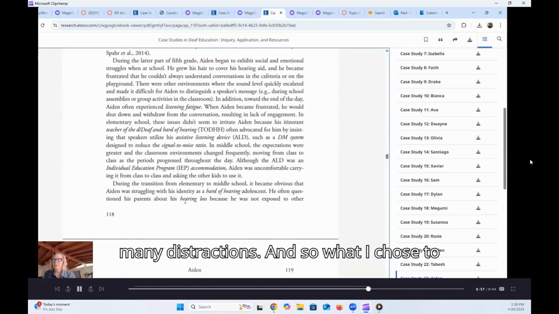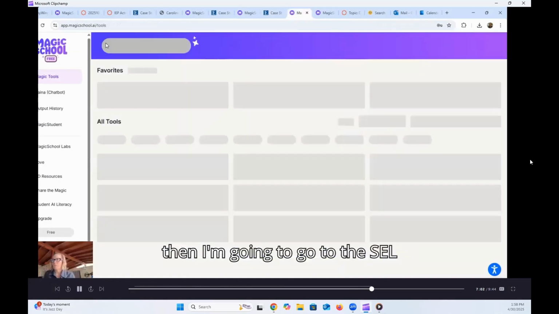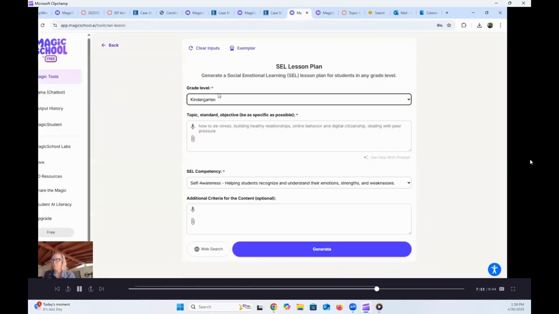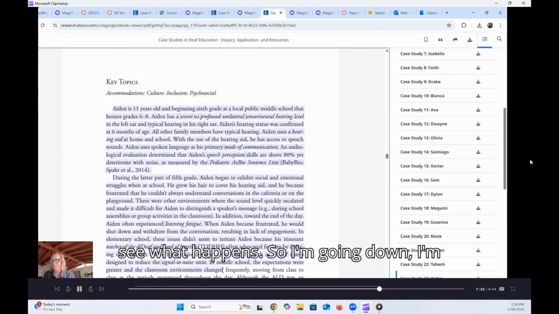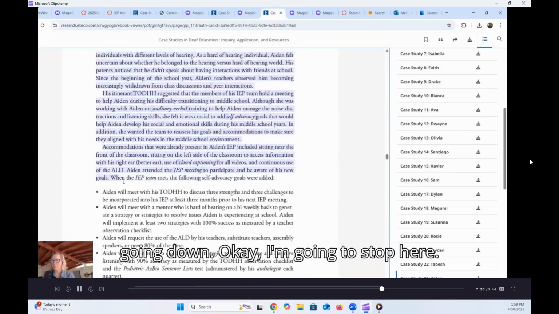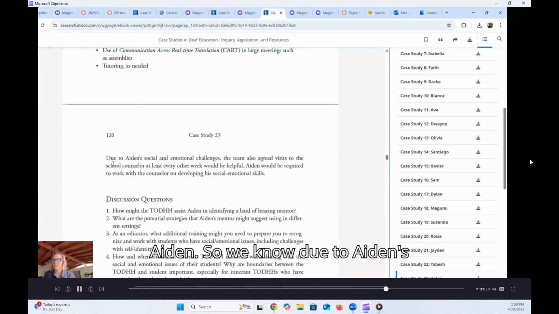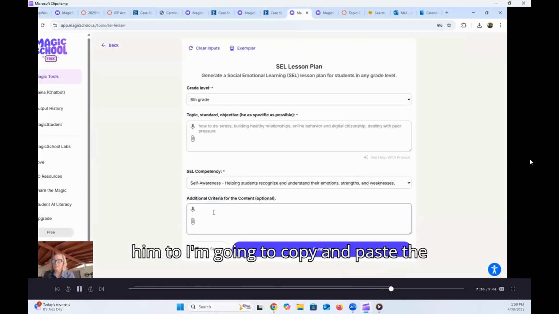And so what I chose to do is to go to Magic School, and then I'm going to go to the SEL lesson plan. We know that Aiden is in the 6th grade. And I'm just going to copy and paste and see what happens. So I'm going down. Okay, I'm going to stop here. I'm going to copy Aiden. So we know due to Aiden's social emotional challenges, the team agreed that he needs to visit the school counselor. Okay, so I'm going to copy and paste the case study in this additional criteria.